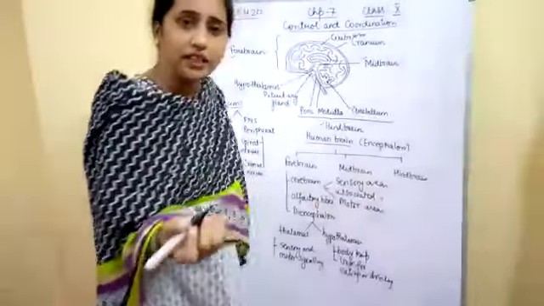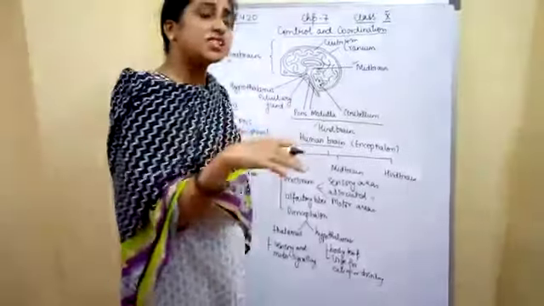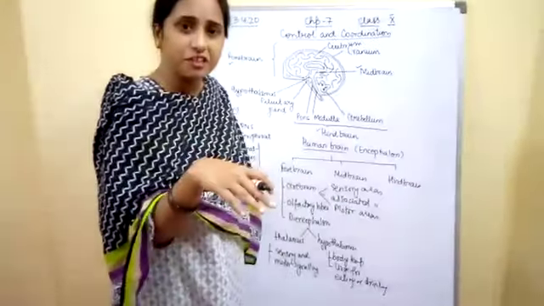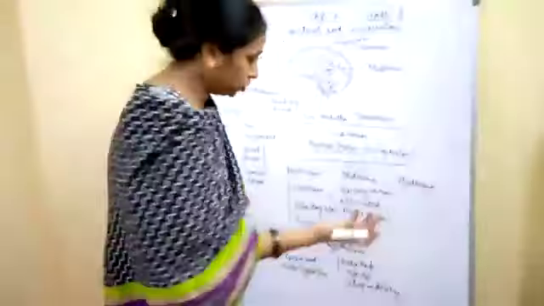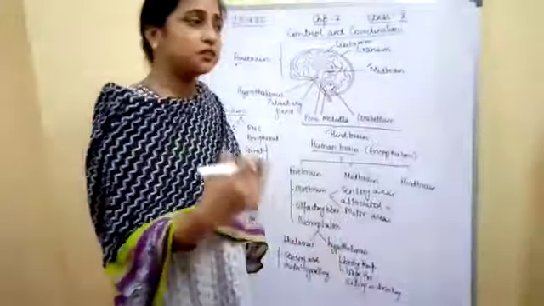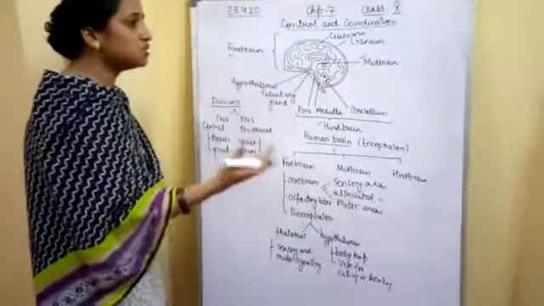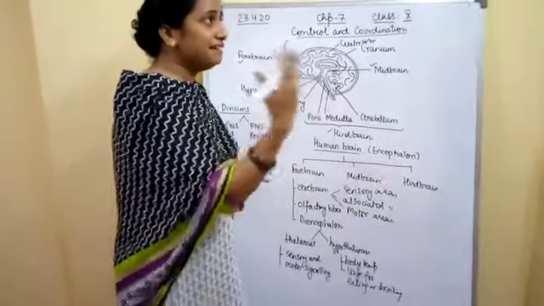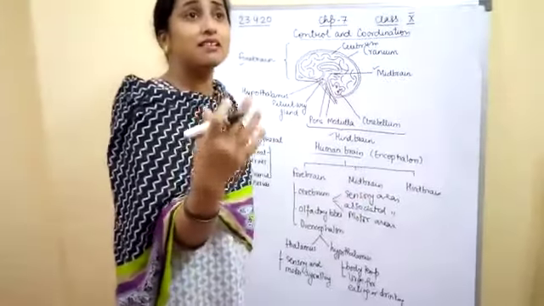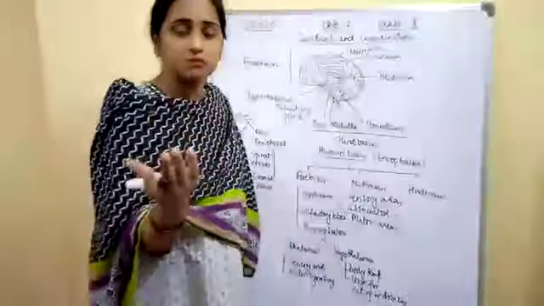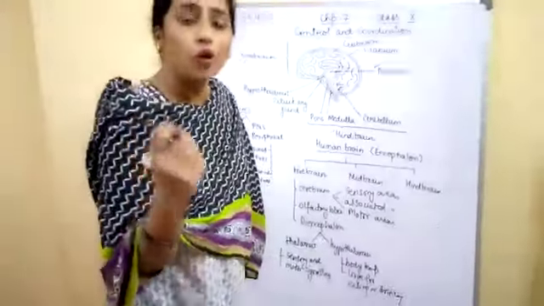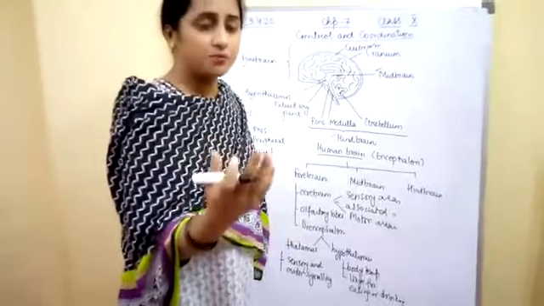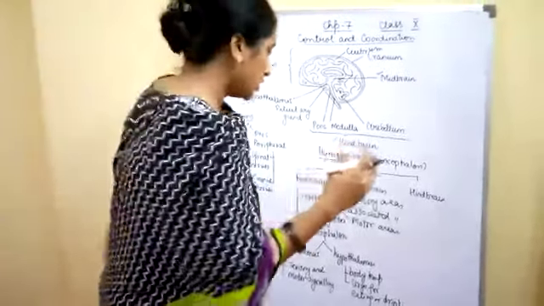The associated areas connect it with the previous experience, the previous memory of the stimulus, and the brain interprets these stimuli. The motor areas send the impulses, the response, to the effector muscles to act accordingly. Motor areas control the voluntary movement of the limbs, which are under the control of human beings.